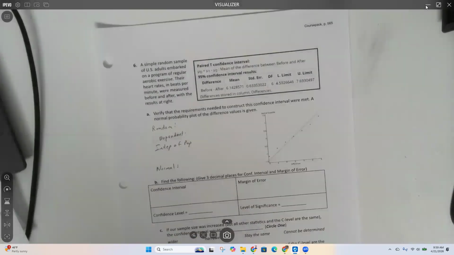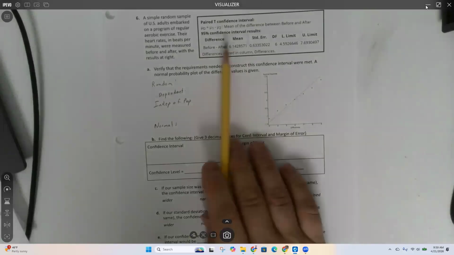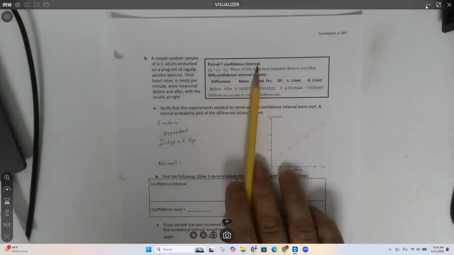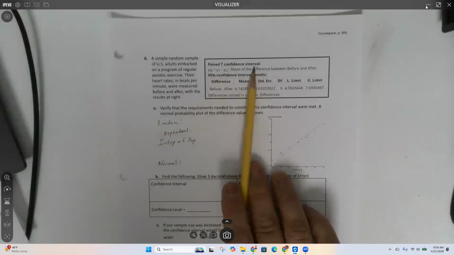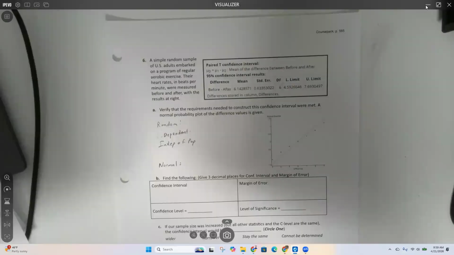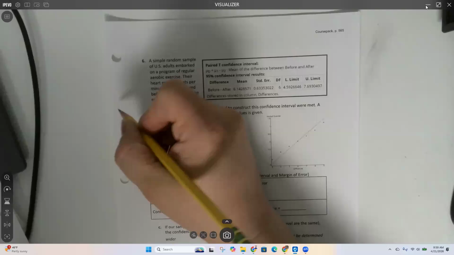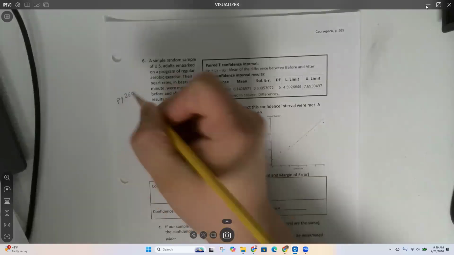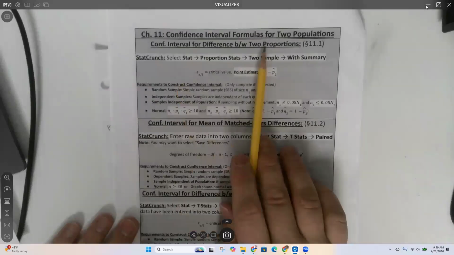So let's see, what are we doing here? We've made a confidence interval, right? This is a paired T confidence interval. So that's on page 260 again. On page 260, we have confidence interval for two proportions.